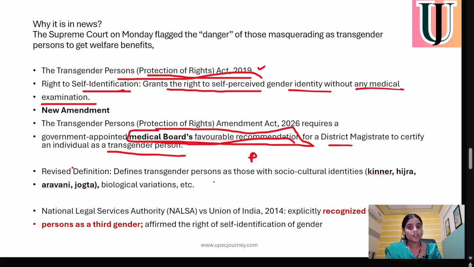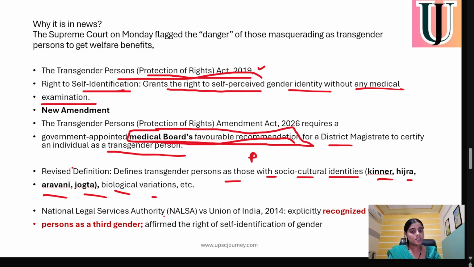Now, the revised definition defines that transgender persons are those with social cultural identities, means who identify themselves as Kinnar, Hijra, Aravani, Jogta, as well as biological variations. This includes all kinds of these identities.